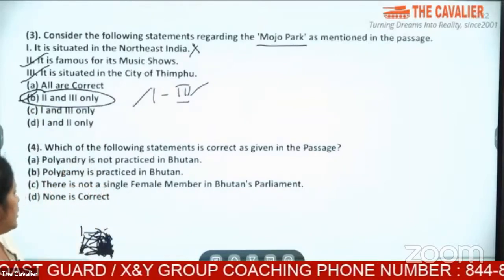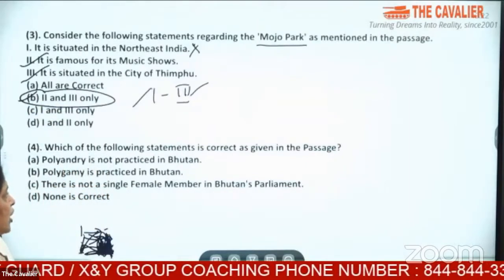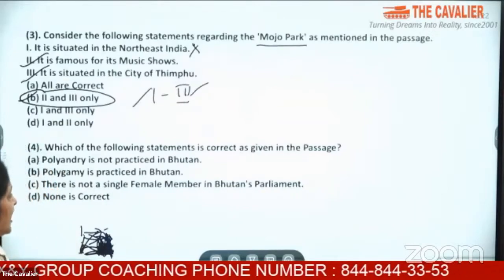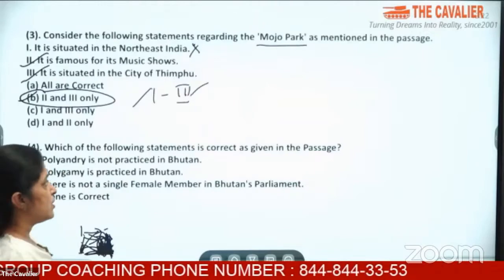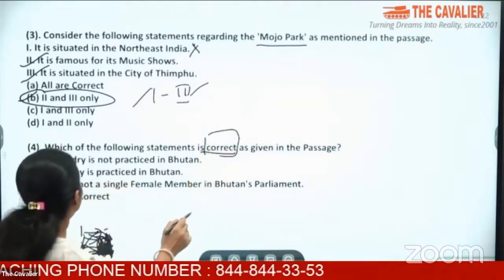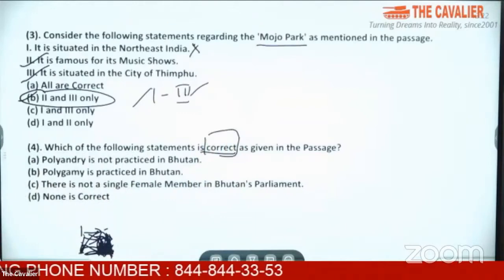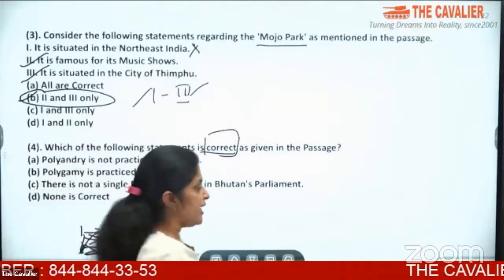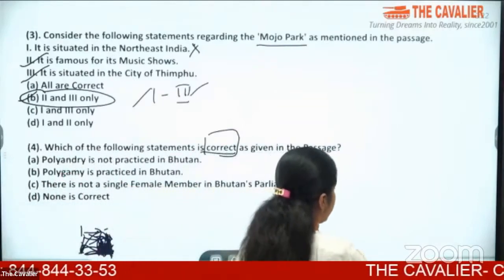Let us move to the next question. Which of the following statements is correct as given in the passage? Polyandry is not practiced. Now the word is correct and not incorrect. Polygamy is practiced. There is not a single female member in Bhutan's parliament. So let us go to the passage and again see polyandry and polygamy.